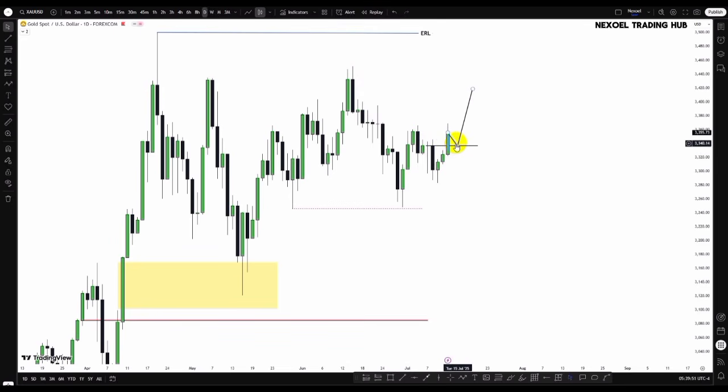So this is just what I have to show us in the gold pair, except price then decides to continue bearish. But then I'll be holding to this narrative to look at how price reacts at this zone.